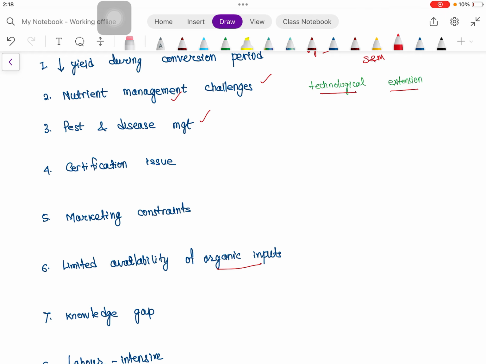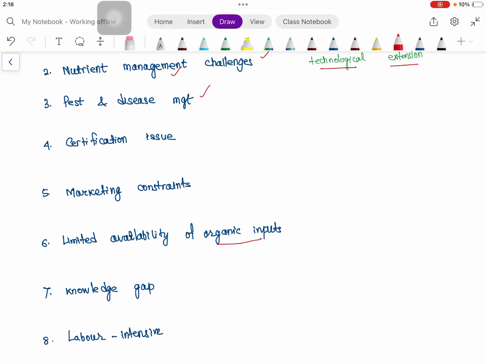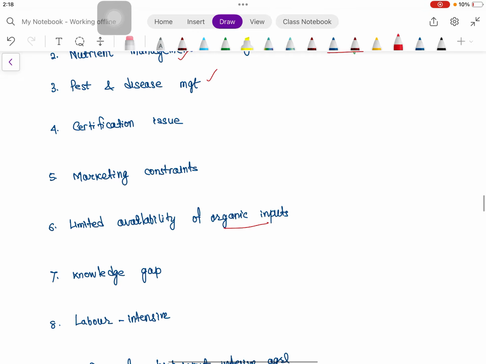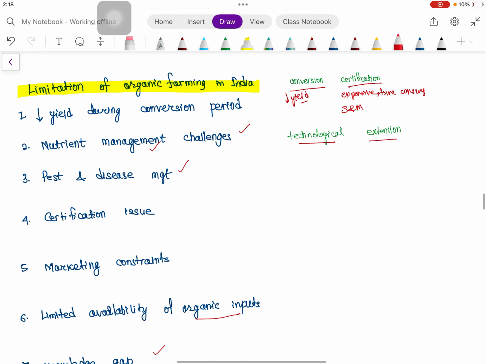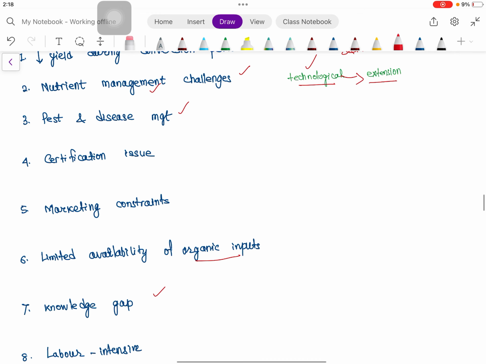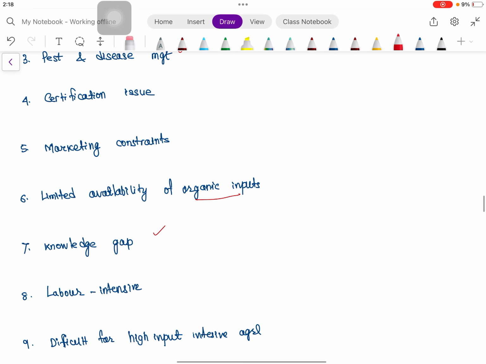So those seeds will not be very effective with organic inputs. Then there is a knowledge gap also, because farmers are not getting technical knowledge. So we can write this under the extension point, because there is an issue in conversion, certification, and technology. So definitely it is not adopted well by the farmers, especially small and marginal farmers.